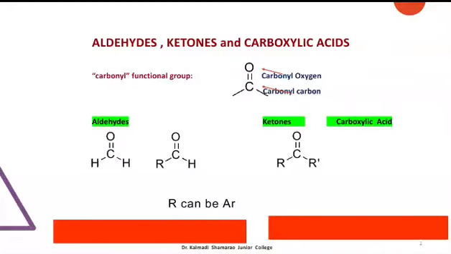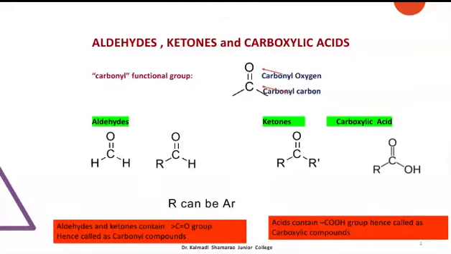In aldehydes, the carbonyl group is attached to either two hydrogen atoms, that is H-C double bond O-H, or one hydrogen atom and one carbon containing group such as alkyl or aryl group, that is R-C double bond O-H or Ar-C double bond O-H. In ketones, the carbonyl group is attached to two carbon containing groups which may be alkyl or aryl groups, that is R-C double bond O-R' or R-C double bond O-Ar. The carbonyl compound in which the carbonyl group is attached to an OH group is called a carboxylic acid, that is R-C double bond O-OH.